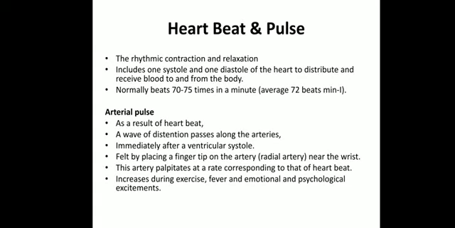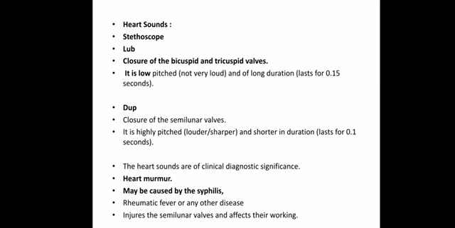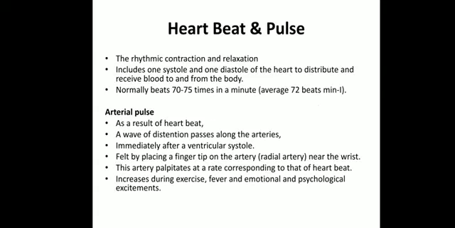Okay. Next is heartbeat and pulse. So we know how the cardiac cycles are formed. Now these cardiac cycles are responsible for the beating of the heart as well, and we can also see the pulse, the arterial pulse. The rhythmic contraction and relaxation of the heart constitutes the heartbeat. Simple. So what is heartbeat? The rhythmic contraction and relaxation of the heart is called the heartbeat.